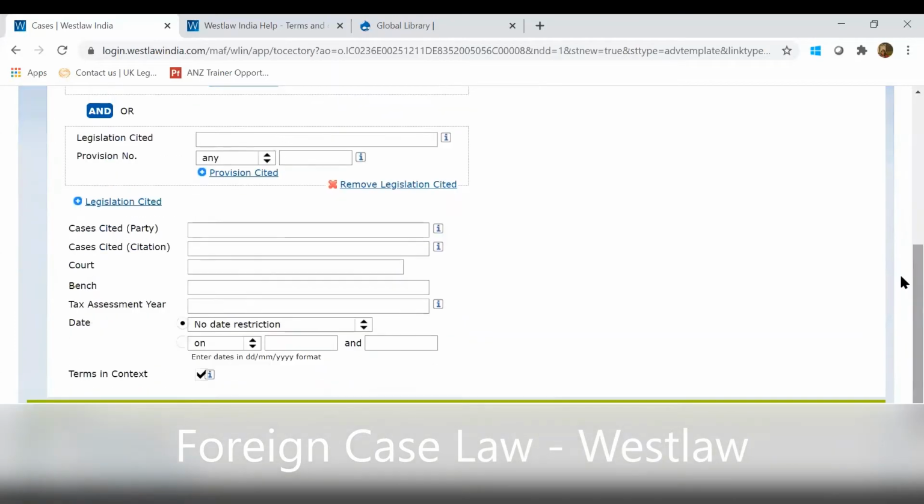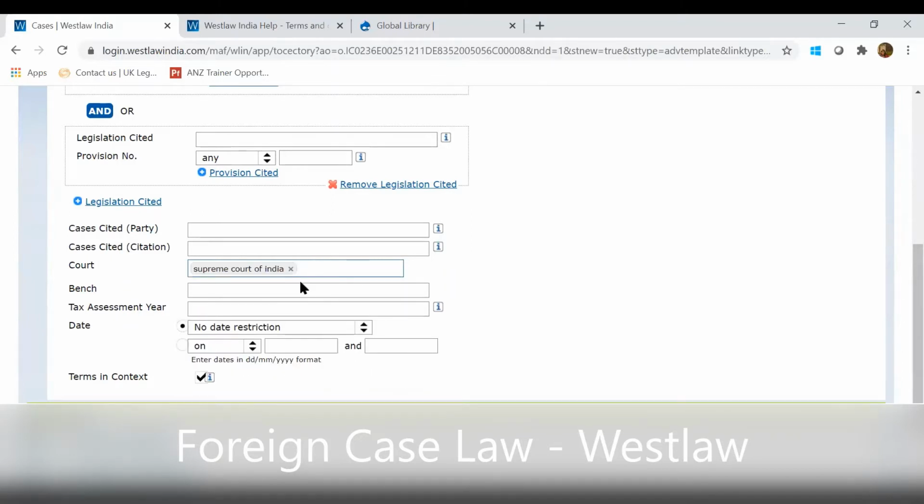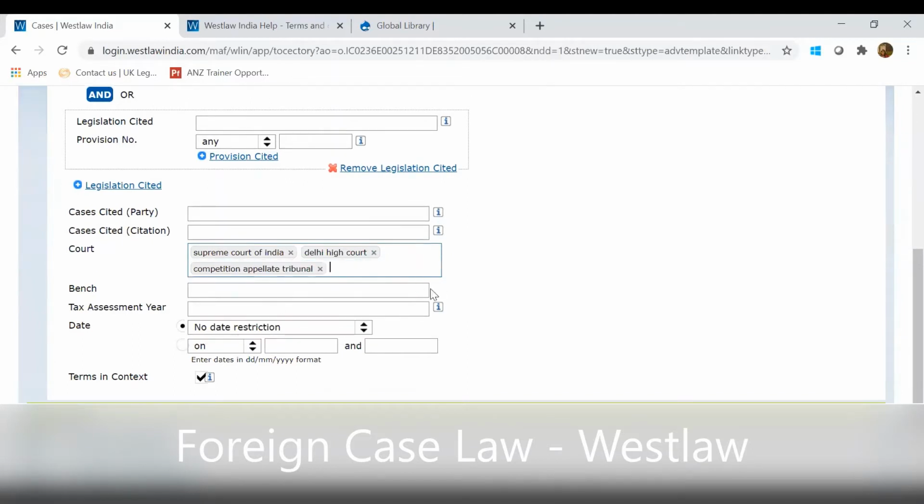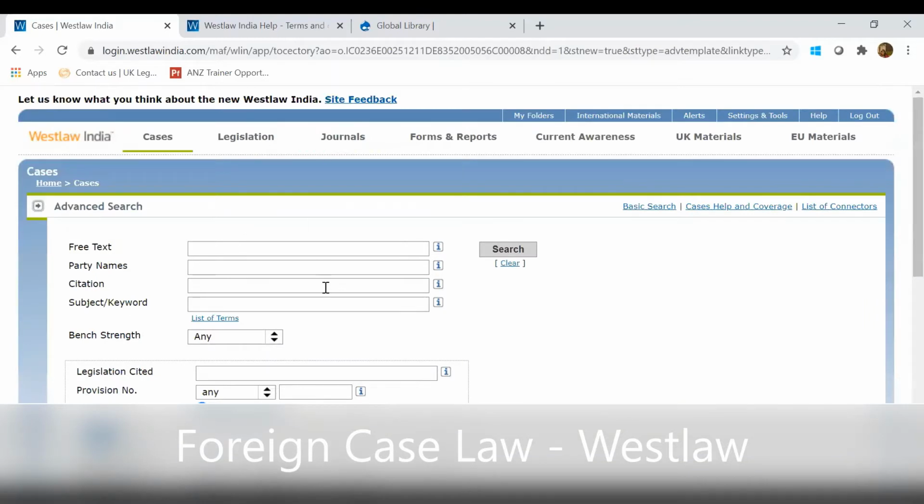And now, if you want to select the courts, right now we were searching across all the courts. Now, if you want to select the court, you can simply type the names here. So if I want Supreme Court of India, Delhi High Court, any particular tribunal I want, I can just select that. So you can select multiple courts over here as per your requirement. And in the last, you can put a date restriction as well. In case you want the results from any particular period, you can just code that in the search boxes and then click on search. So this will help you retrieve results from only the selected courts you want to search in, and not all the Indian courts which are mentioned here in the cases tab.